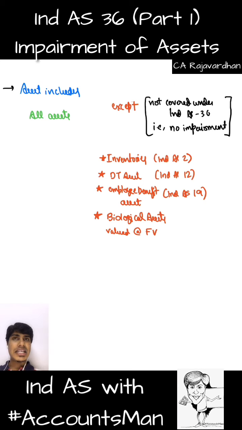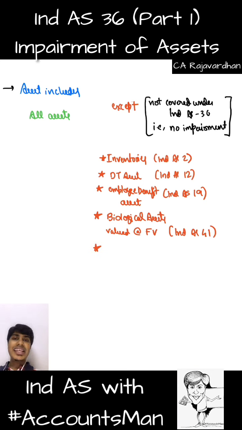If an asset is covered under property, plant and equipment or investment property, it is part of impairment. If an asset is not covered under PPE or investment property, and it is covered under inventory, employee benefits, income taxes, agriculture, non-current asset held for sale, financial instruments, leases, or construction contracts, Ind AS 115, then it is not under our Ind AS 36. Those assets cannot be impaired. That is, Ind AS 41, agriculture, specifically covers this.